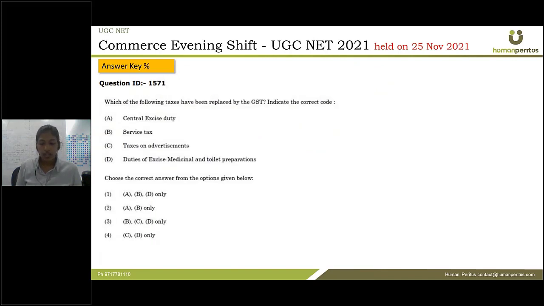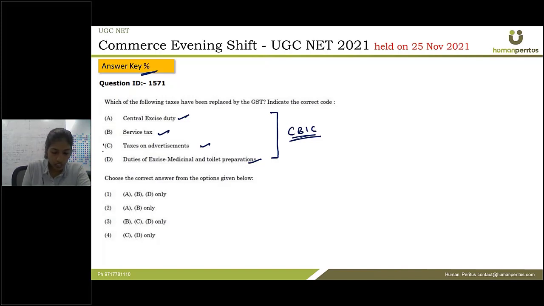For which of the following have taxes been replaced by the GST? Now UGC has not given the answer for this question because the options given here are incorrect, because GST has replaced all 4 taxes and we have not been provided the option in which all are given. So that's why UGC has not provided the answer. But on the CBIC website, there is a document which states how many taxes GST has replaced, and it has replaced all these taxes: central excise duty, service tax, taxes on advertisement, and duties of excise on medicinal and toilet preparations. All these taxes have been replaced by GST.